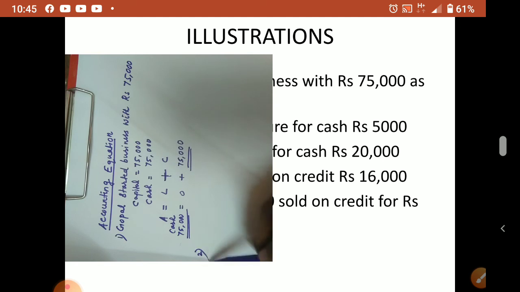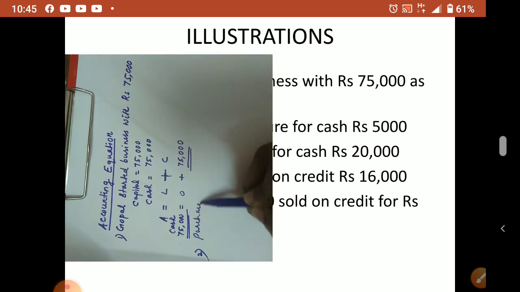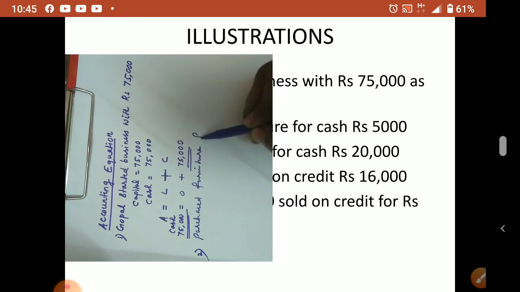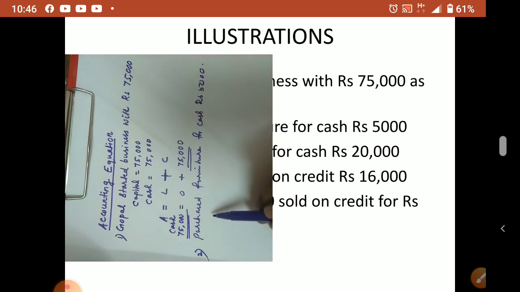Now second case: he purchased furniture for cash, rupees 5,000. Now you see, purchased furniture. So furniture is the asset here.